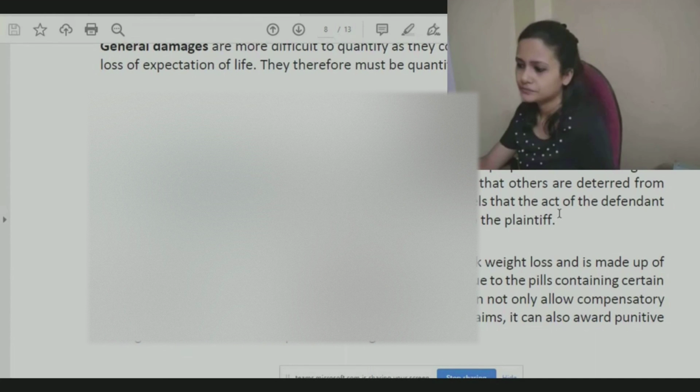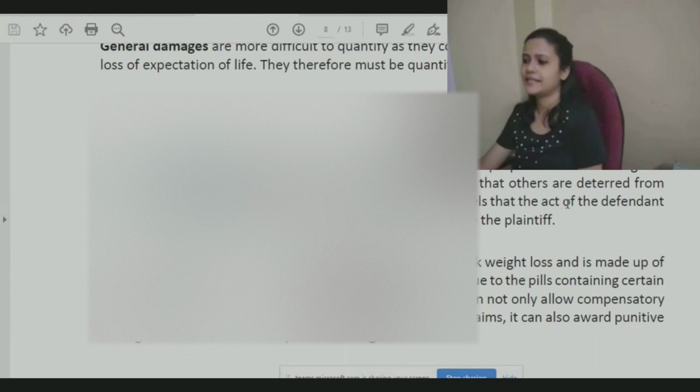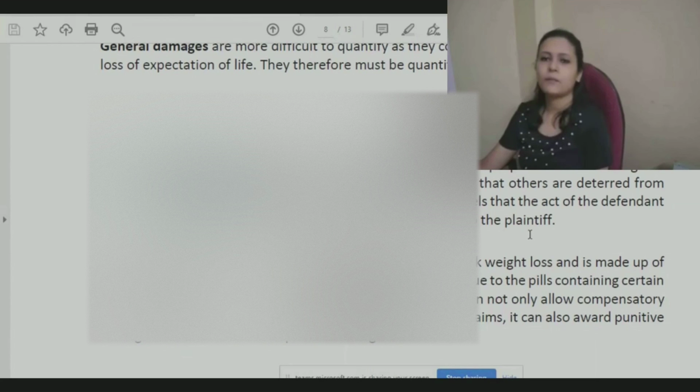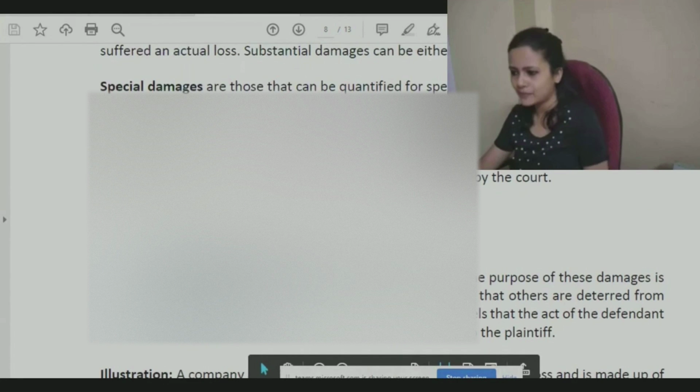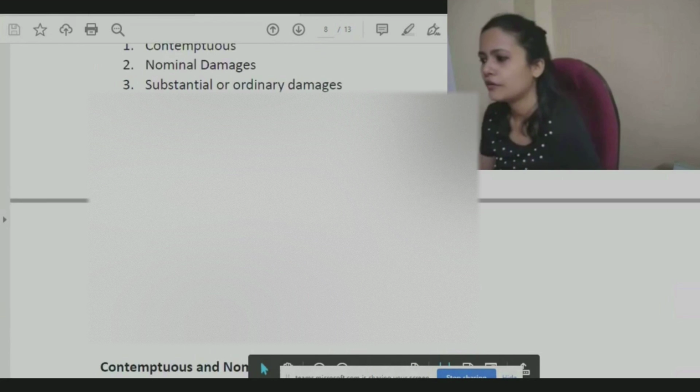imposed by court. Whenever court feels that act of defendant was severely gross, they can impose punitive damages. That it was very bad, it was really insensitive, or it really would affect the society at large. So they can impose a higher amount of damages as a form of punishment, so that the defendant also realizes their mistake. That's the basic aim over here. So these are the 4 common types of damages that we see in law of torts.